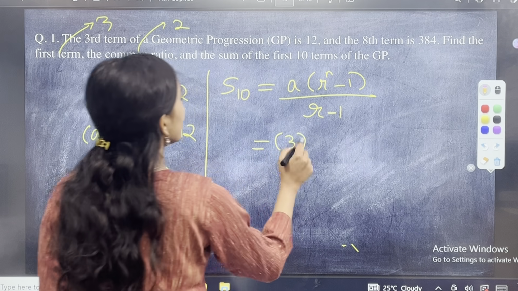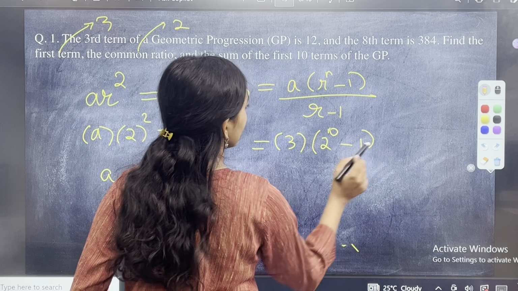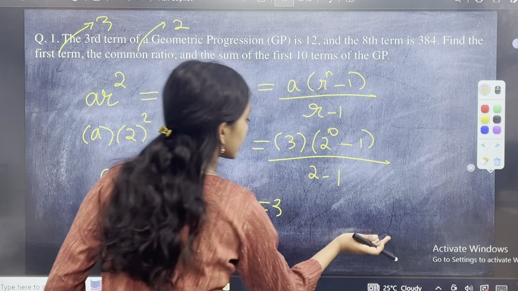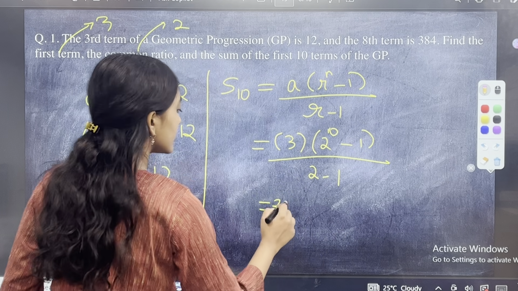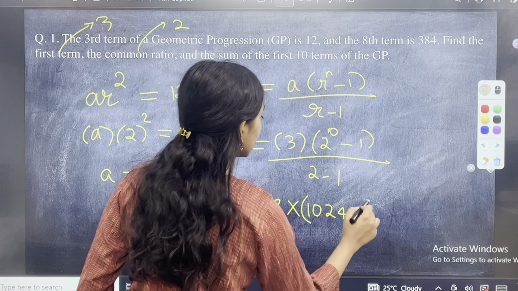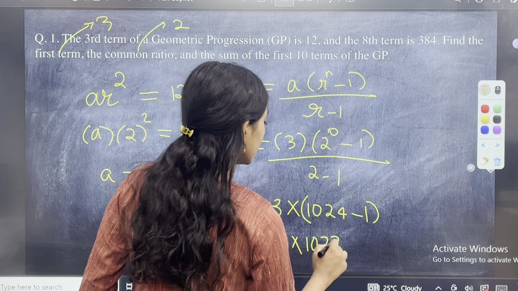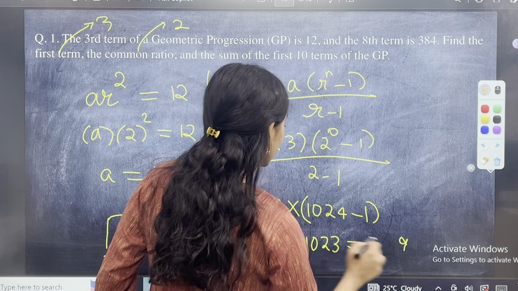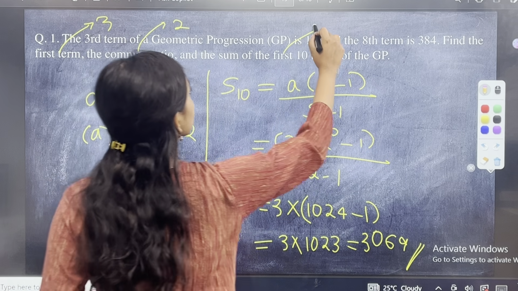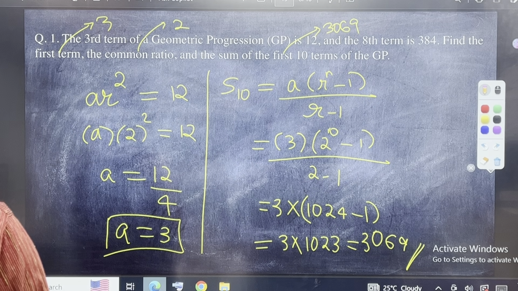Okay. So here, what was the value of A? It was 3. R power n, R power 10, that is 2 power 10 minus 1 divided by 2 minus 1. So 3 into... 2 minus 1 is 1, so remove the denominator, it is irrelevant anyway. 3 into 2 power 10 is 1024 minus 1, divided by 1 cancels. 3 into 1023: 3 3s are 9, 3 2s are 6, 3 zeros are 0. 3069 is the answer to what is the sum of the first 10 terms of the GP.